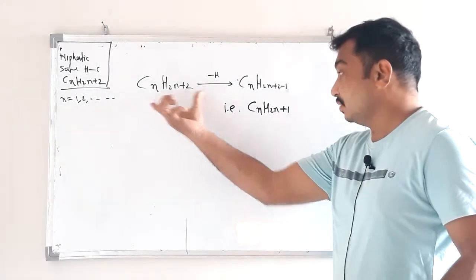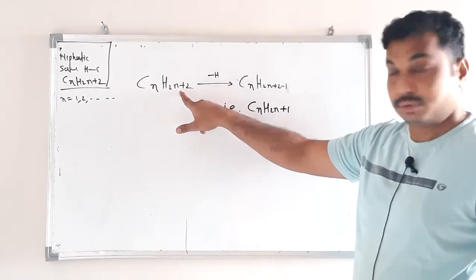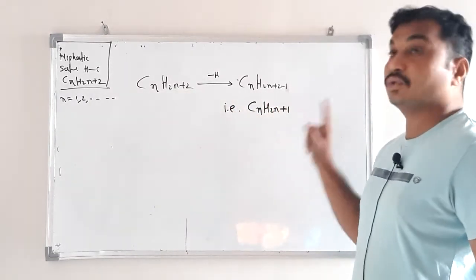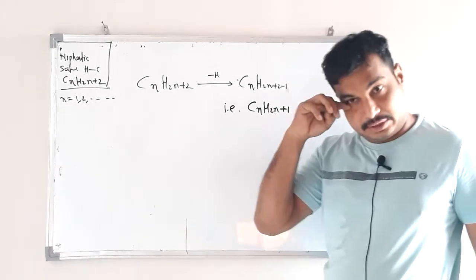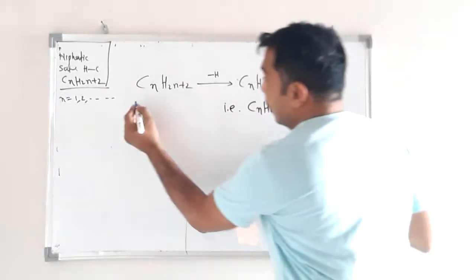What is the difference between these two? Here the number of hydrogen atoms is 2n+2 and here it is 2n+1, means one hydrogen atom less than this alkane.